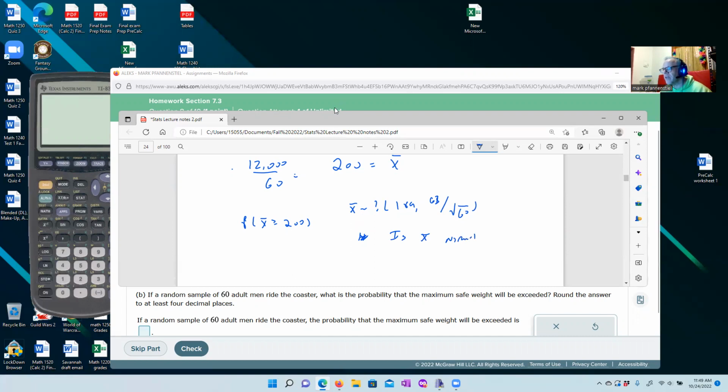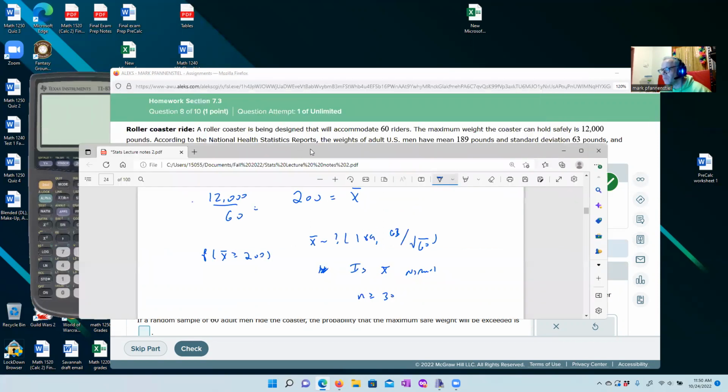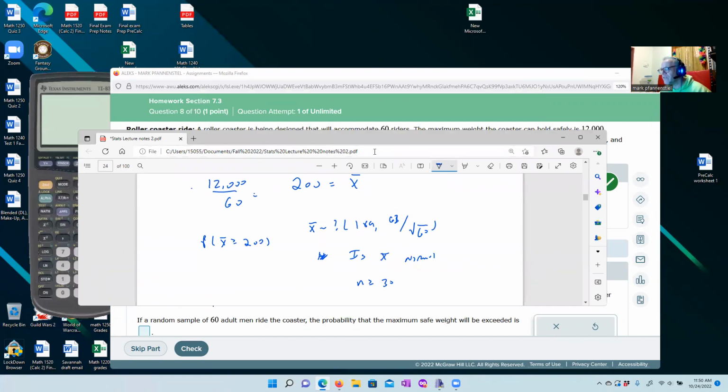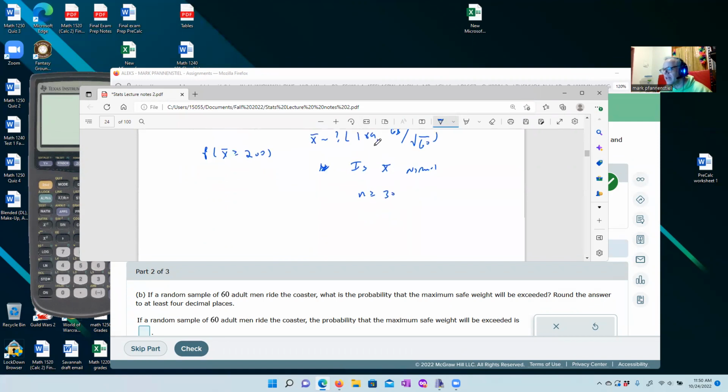The condition is either the underlying distribution is normal, we have no idea, or that our sample size is greater than 30. Well, we're putting 60 people on this contraption. That's bigger than 30. So we're going to say, hey, that's going to be a normal distribution. X bar is going to be normally distributed because we've got 60 riders. That means we can use our calculators to calculate some probabilities.